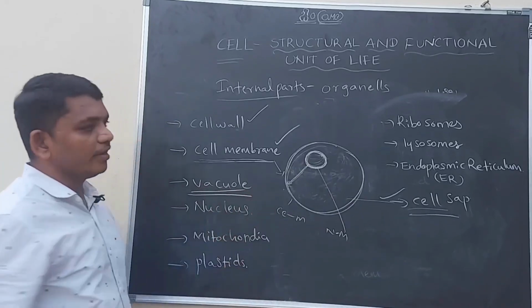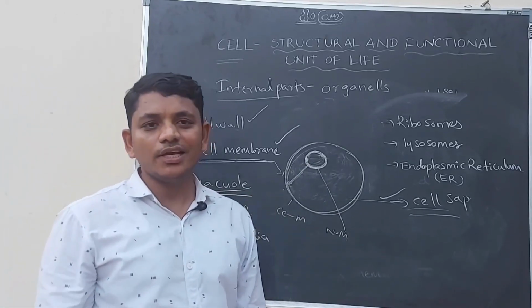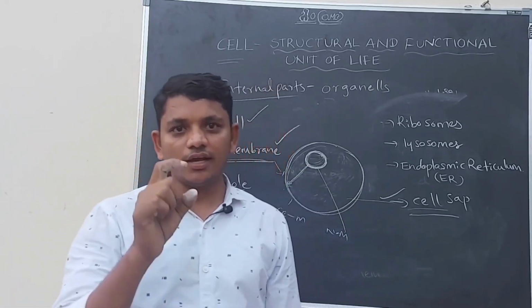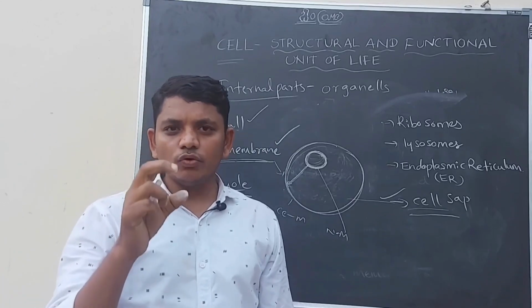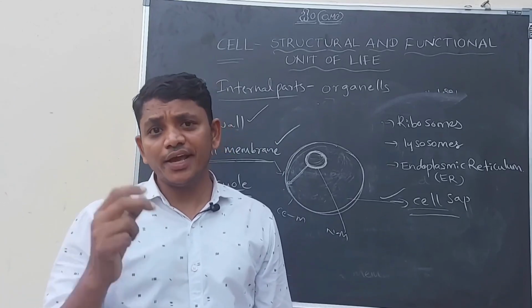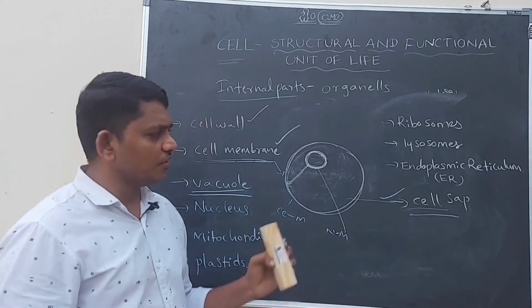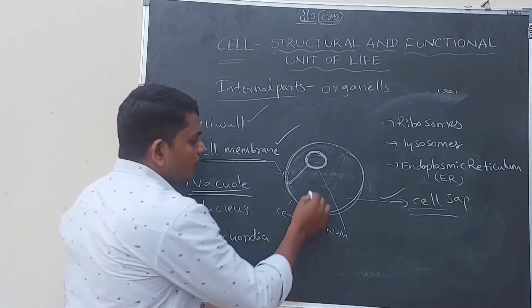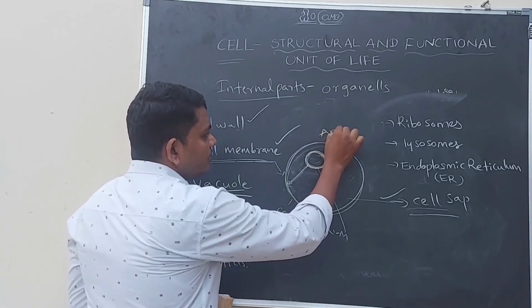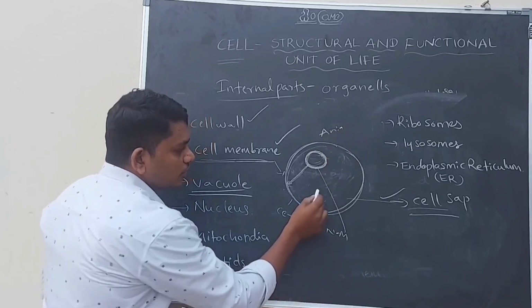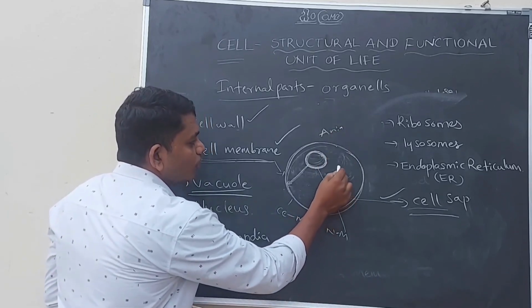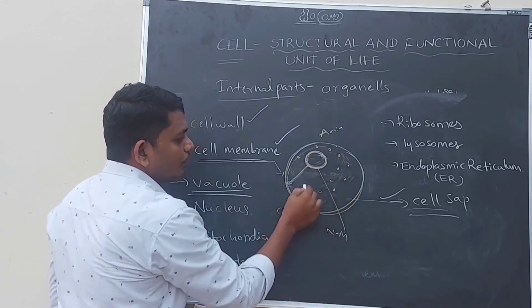Let us discuss the vacuole. Vacuole is a sac-like structure which stores proteins, fats, gases, all the materials it can store in the cell. For example, in animal cells, vacuoles are small in size and more in number.